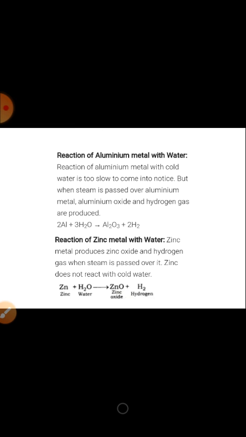Reaction of aluminium metal with water. Reaction of aluminium metal with cold water is a slow process, but when steam is passed over aluminium metal, aluminium oxide and hydrogen gas are produced. Reaction of zinc metal with water. Zinc metal produces zinc oxide and hydrogen gas when steam is passed over it. Zinc does not react with cold water.